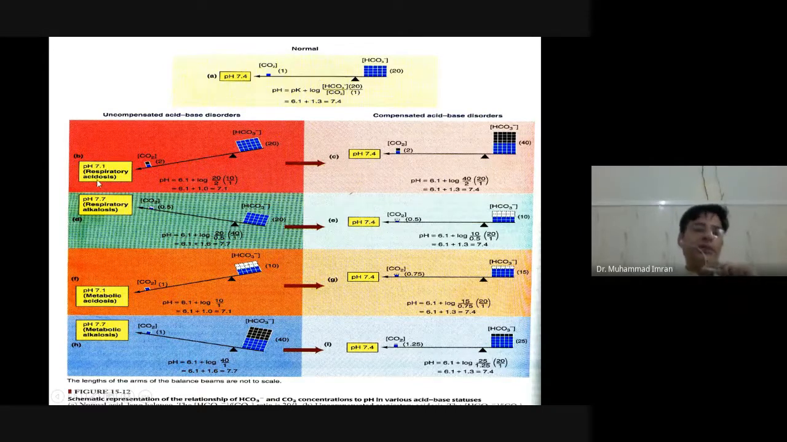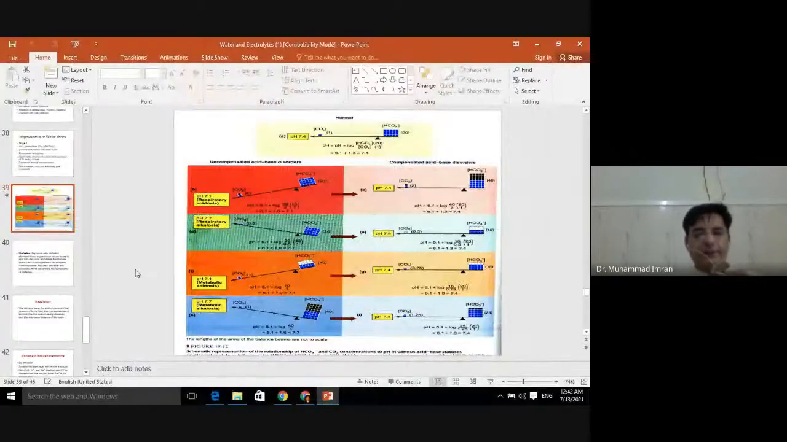So if the problem is respiratory, then the compensation is by the kidney, which is known as metabolic compensation. And if the problem is metabolic, the compensation is by the lungs, meaning respiratory. So that's all. If you have a question on metabolic acidosis or respiratory acidosis, you can ask.